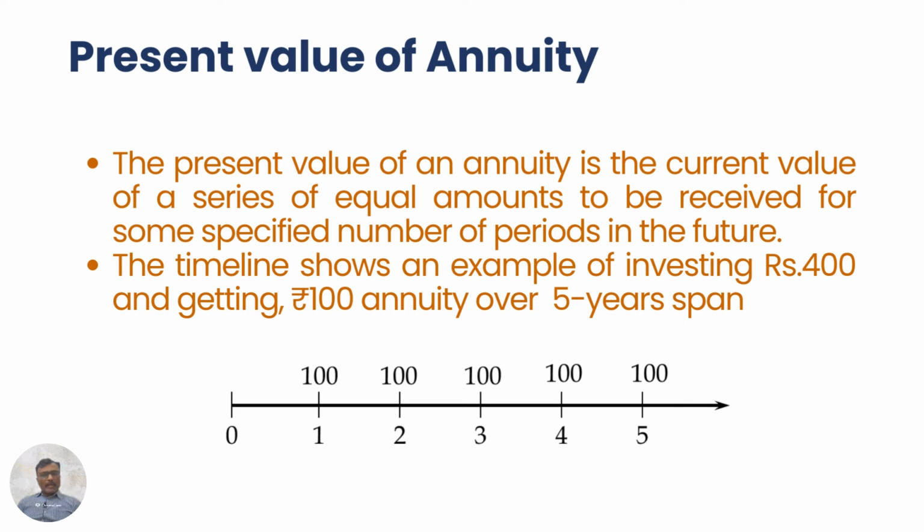To assess the profitability of an annuity, we need to calculate its present value. The present value of an annuity is the current value of a series of equal future payments received over a specific number of periods. On this slide, you will find an annuity timeline. The timeline demonstrates an example where you invest rupees 400 and receive rupees 100 annuity payment over 5 years. This sounds profitable because ultimately you may assume that you are receiving rupees 100 more, but let's explore its profitability.